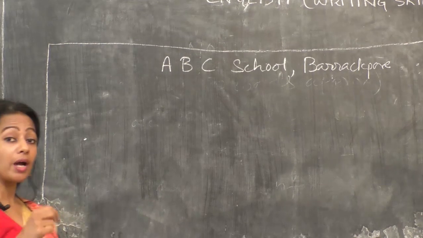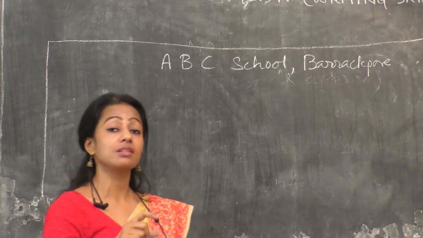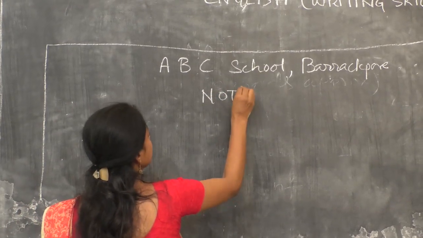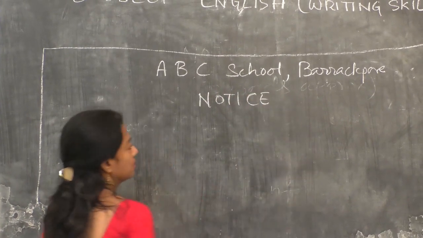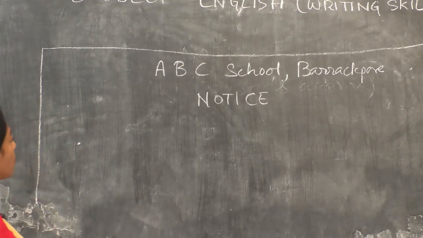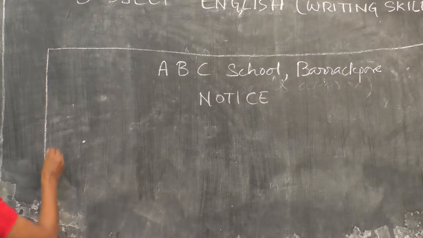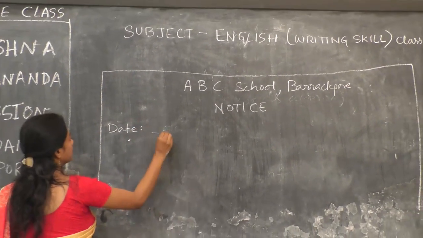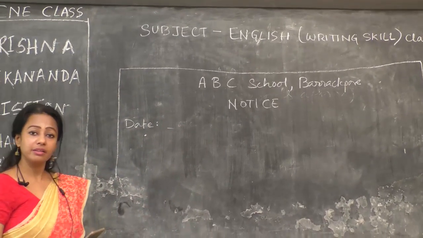Then below it you have to write the word NOTICE in all capitals. Okay. Then on the left hand side you have to put the date, the day you are writing the notice on.